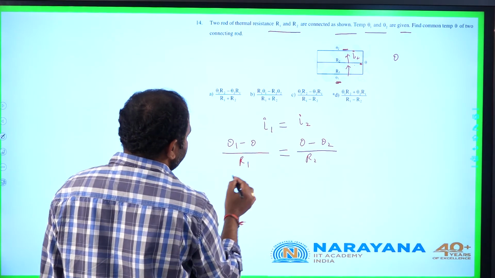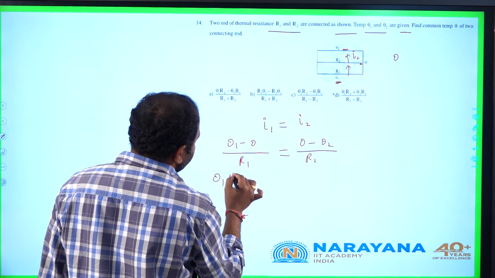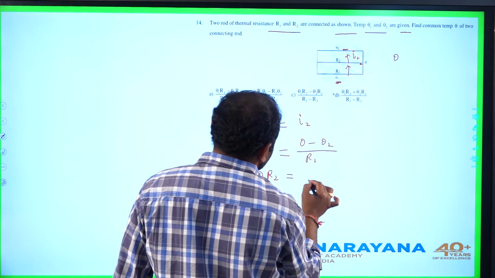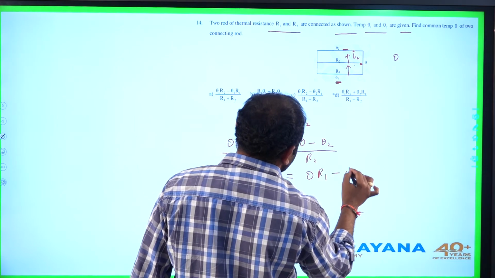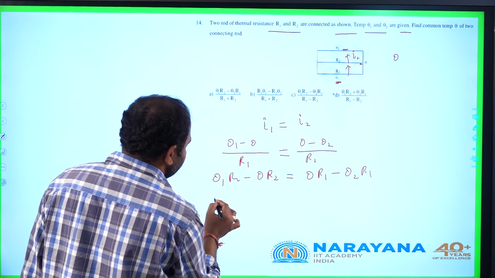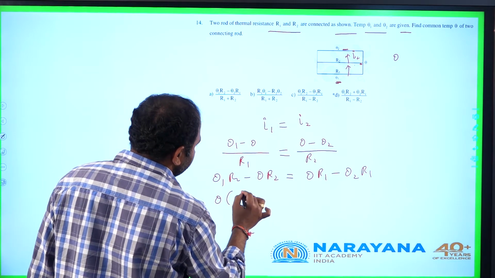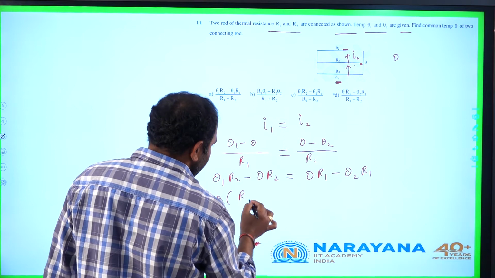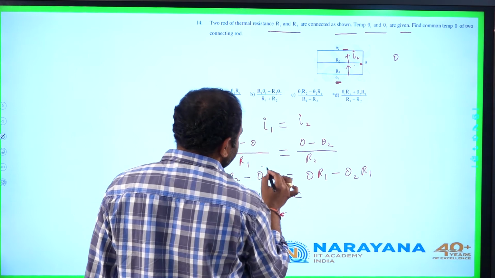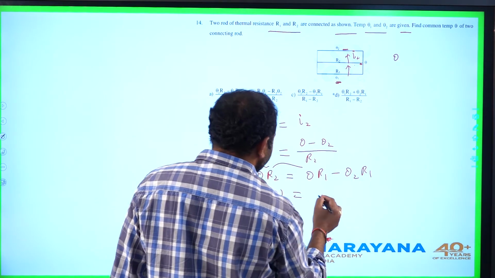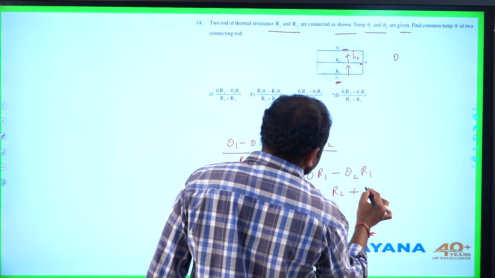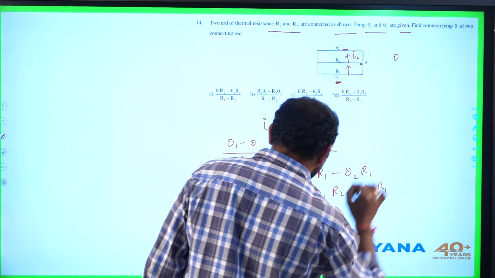Let us cross multiply. Theta 1 into R2 minus theta R2 equal to theta times R1 minus theta 2 times R1. Let us rearrange this to get the value of theta. Theta into R1 plus R2 equal to, taking this term this side and this term this side, theta 1 R2 plus theta 2 times R1.